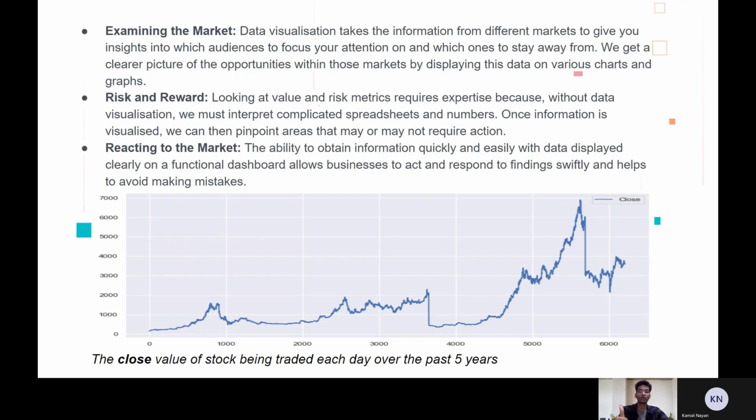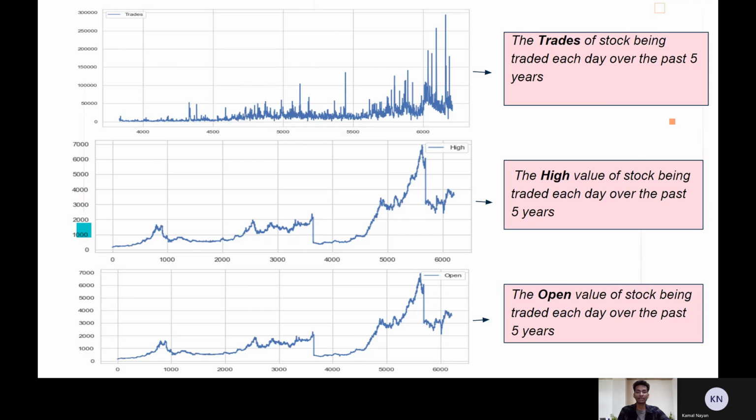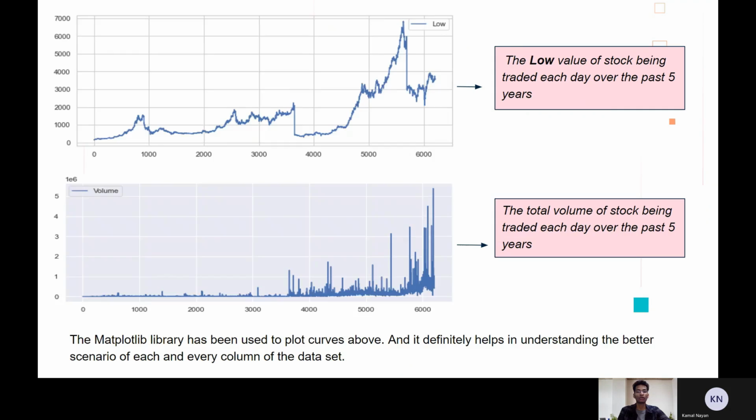Six graphs follow, which show the close value, the number of trades, the high, open, and low value of the stock, and the total volume of stock. It is evident from the graphs that there exists a drastic change in numbers in the range 0 to 1000 and 5000 to 6000. This change has been clearly depicted by plotting the data over a time period.